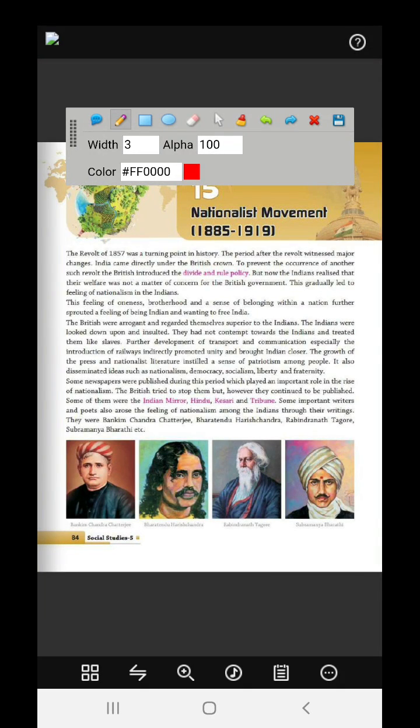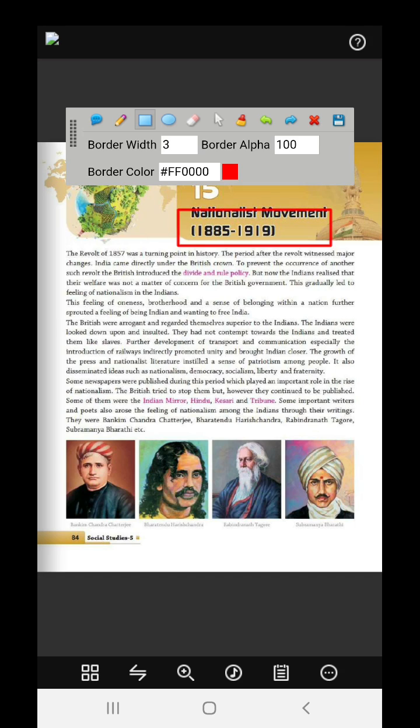So today we have the chapter named Nationalist Movement. And what does the date mean? It's a movement, so it requires not only 1 year or 2 years, but many years. So that's why the period is given over here. You just mark it up over here: 1885 to 1919. So the revolt of 1857 was a turning point in history.